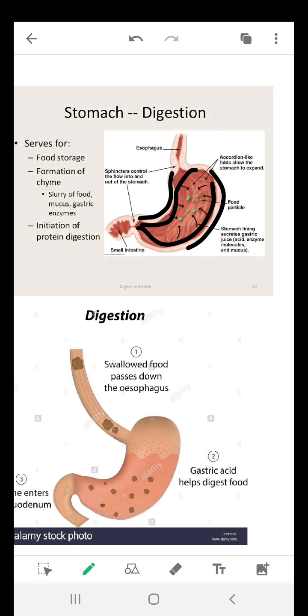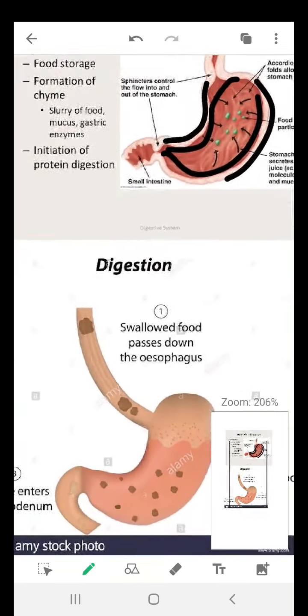of polypeptide. It means the digestion of carbohydrate occurred in your mouth, and the digestion of protein has occurred in your stomach, right? Now the two digestions are completed over here, but still we have fats, right? We have fats. What will happen to the fat? Now let's have a look on the fate of the fats.